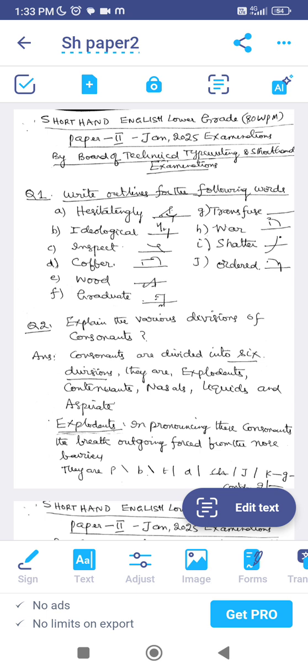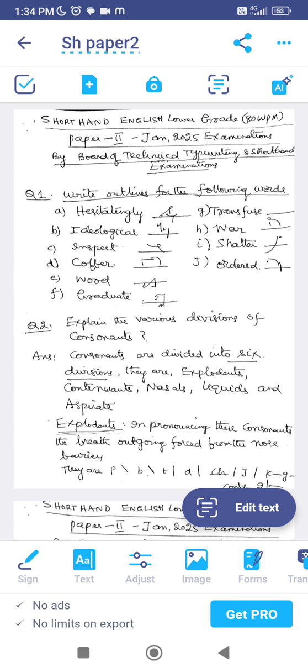Under war, the sound of W initially was represented with a small circle. We have a rule. What is that? Before R, M, N and K, G, the stroke W can be abbreviated as a small semicircle. That is applied here. Then again in shatter, the doubling principle was applied here. See, the curve stroke was doubled for the addition of ter here.